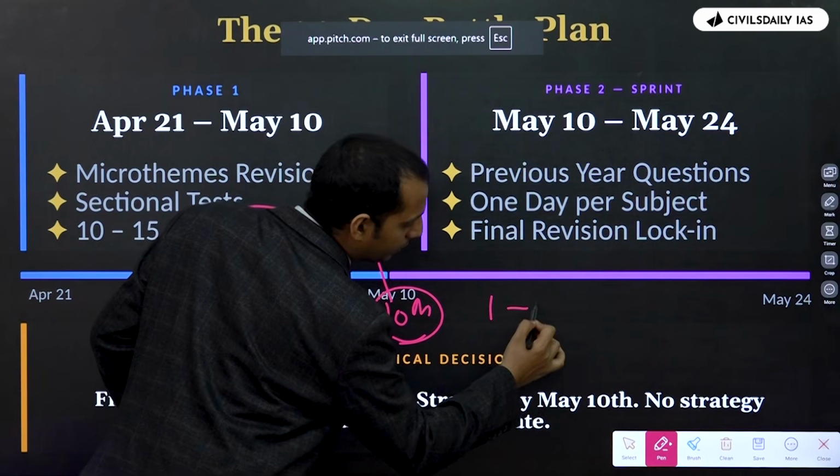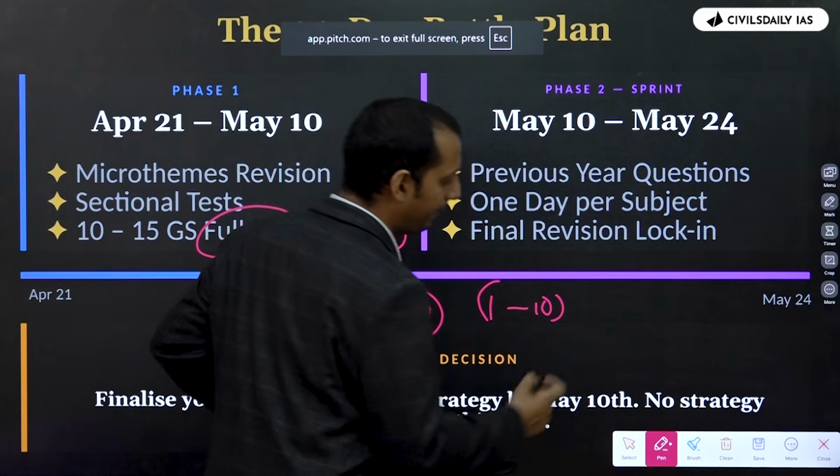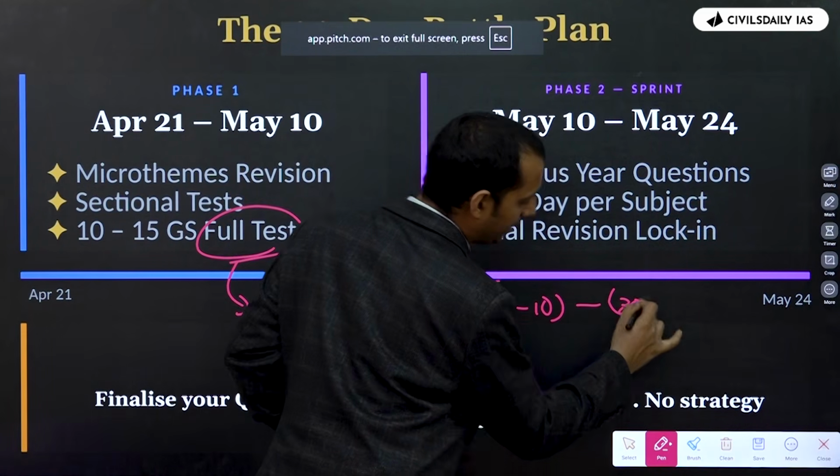So what do you need to do? From the first FLT to the 10th FLT, you can practice different methods. Maybe you complete your first round in the first 30 minutes.